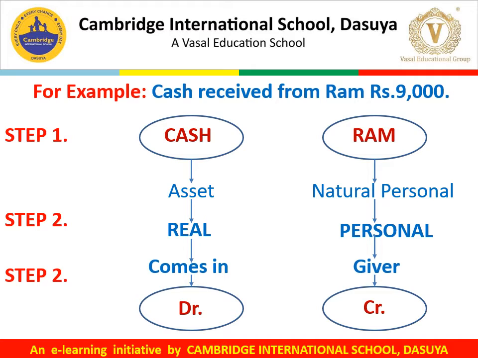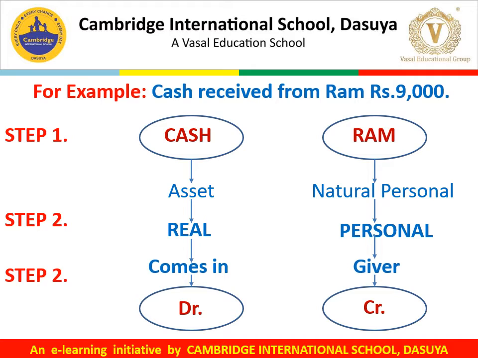In step number 3, we have to analyze the effect. It is very clear from the transaction that cash is coming into the business, whereas Ram is the giver. It means Ram gives the money to the business. So after analyzing the effect, we have to apply the rule.